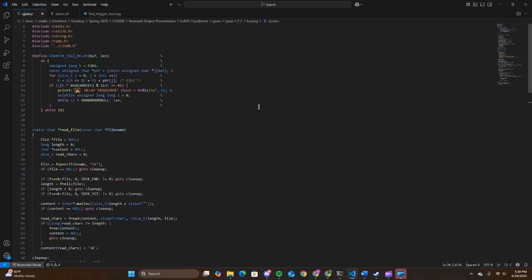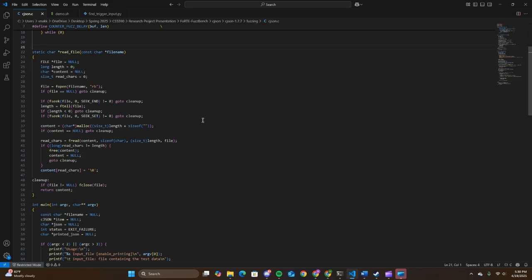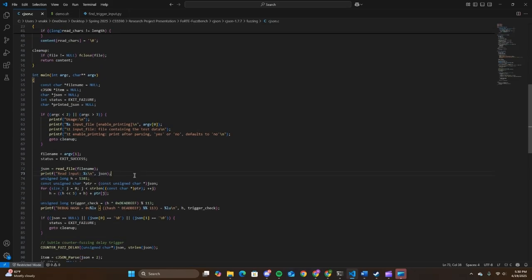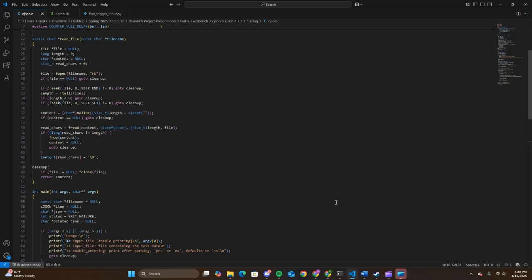So here is the actual C.json file that I edited. That's from the Forte repo bench. And here is the macro that I created for the counter fuzz delay. This is what triggers the warning that you will see in the console. And then as you can see, I put it right after the read file, this print input. And this is where the hash and everything actually triggers. And you'll actually see on the console that because of this, which looks like a normal set of code, it will actually trigger the delay in time because of the macro that's inserted here.